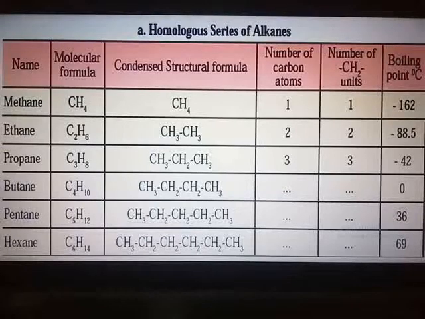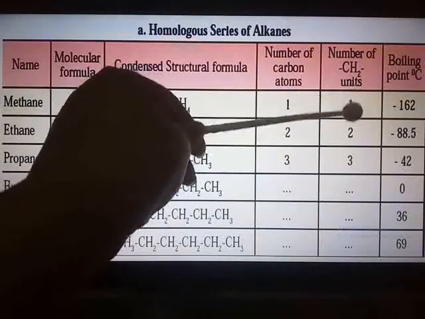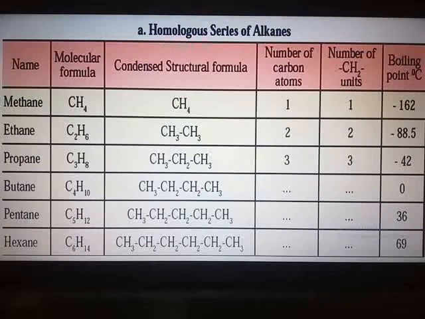Next, if you go ahead for propane, here C3H8. So 2 carbons are increasing as compared to the first and 4 hydrogens. When you compare ethane and propane, there is a difference of 1 C and 2 H. So the number of methylene units is 3, and so on. So this is the first homologous series, the family of alkanes.